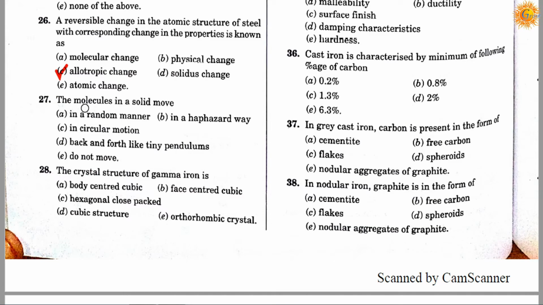Question 27. The molecules in a solid move. Option A, in a random manner. Option B, in a haphazard way, option C is in a circular motion, option D is back and forth like tiny pendulums, and option E is do not move. Correct answer is D. The molecules in a solid move back and forth like tiny pendulums.